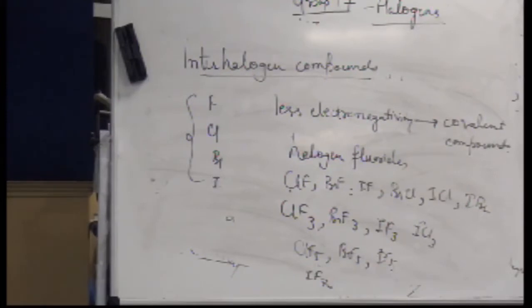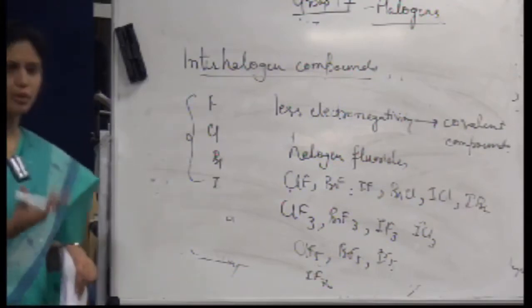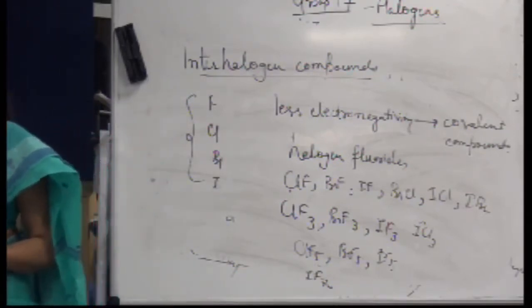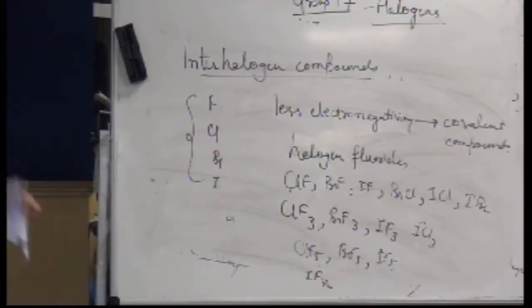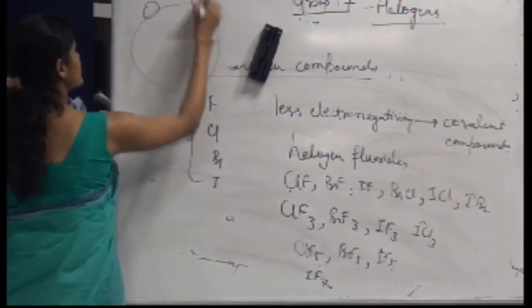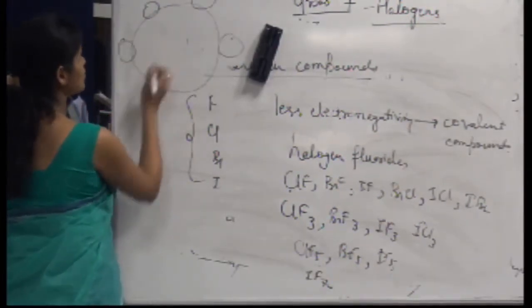Why IF7? Because iodine has the maximum oxidation state, also it has d orbitals, and hence it can accommodate small fluorine atoms around it, because compared to iodine, fluorine is very small. So I can imagine this bonding as one iodine surrounded by 7 fluorine.